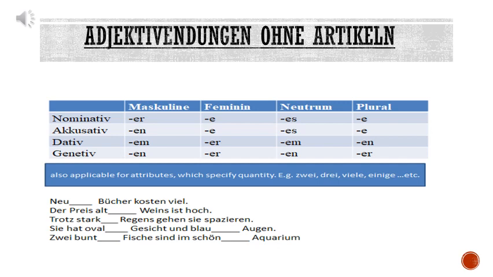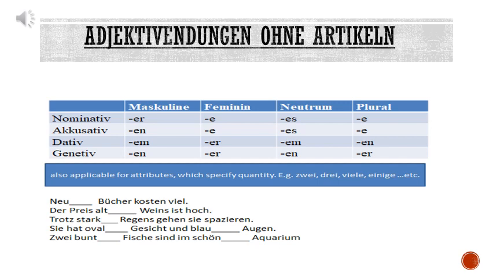Now we are going to see the adjective endungen ohne Artikel table. We have decided a few steps while solving adjective ending exercises. The first step, you are going to check whether there is a noun after the adjective or not. Whenever there is a noun, there will be an ending. Second step, you are going to check whether there is an article before the adjective. If there is an article before the adjective, you are going to refer to the first table. If there is no article before the adjective, you are going to refer to this second table.